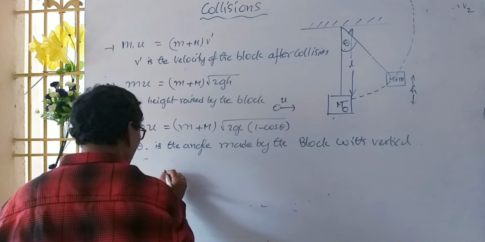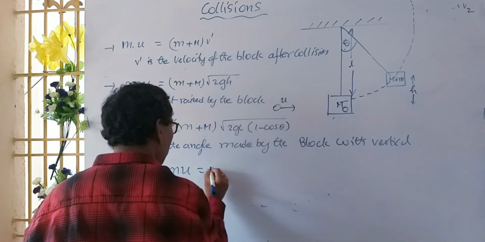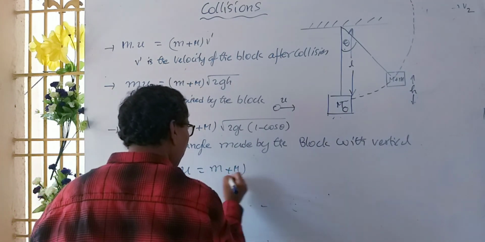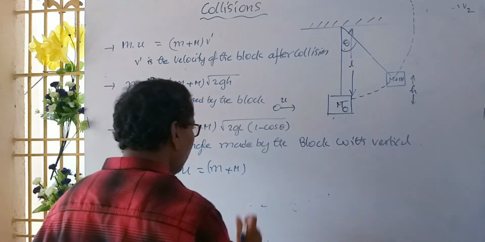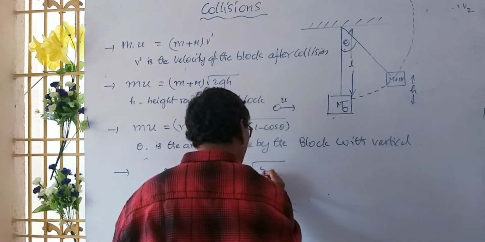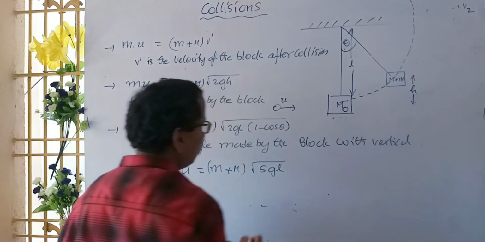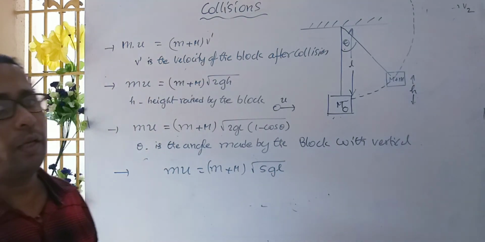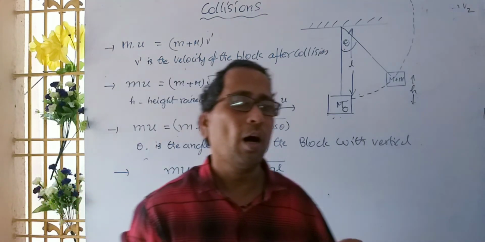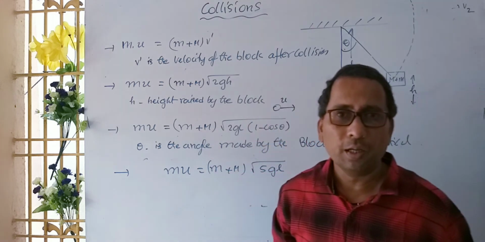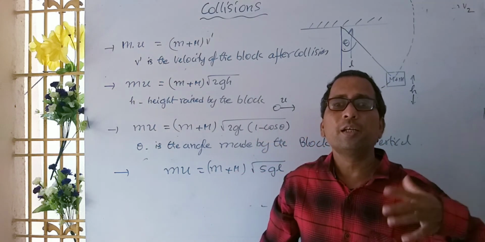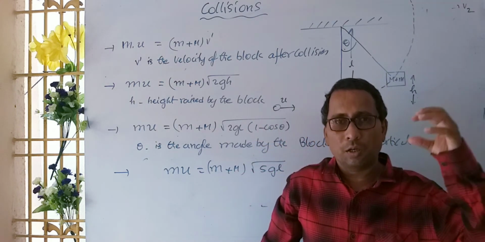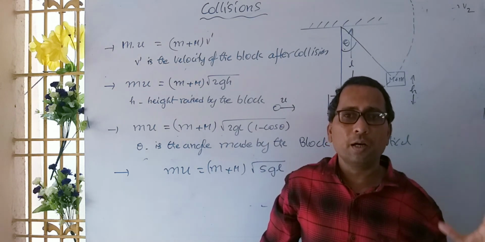Then mu is equal to (M plus m) into root of 5gr. Here, instead of r, we are writing l. Why? Because r is the radius, and here the length of the pendulum itself is the radius of the circle made by the block.